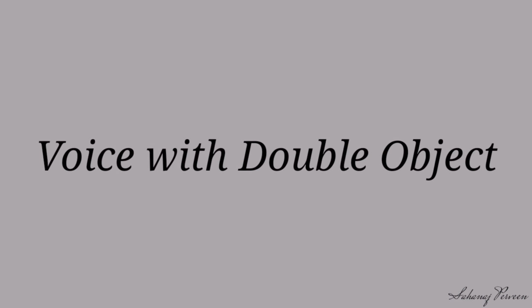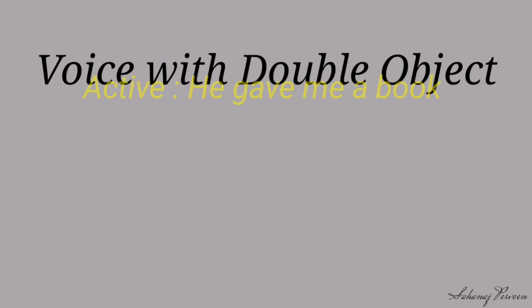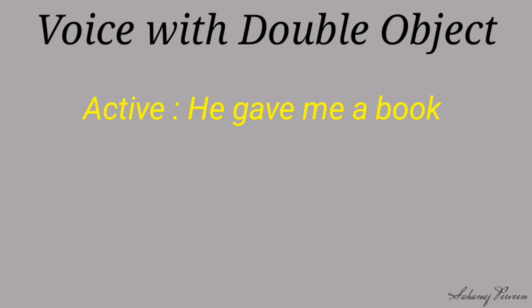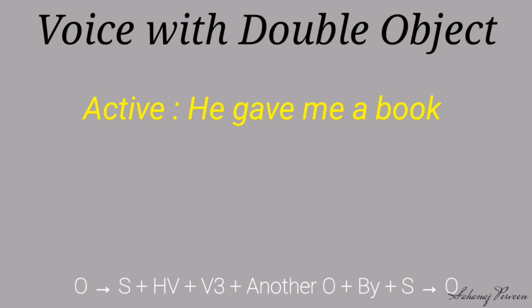Dear students, now we are going to learn voice with double object. Look at the sentence: He gave me a book. We can turn it into passive by following the simple 5 steps. At first, we will swap object to subject. Then we will add a proper helping verb according to tense and person.